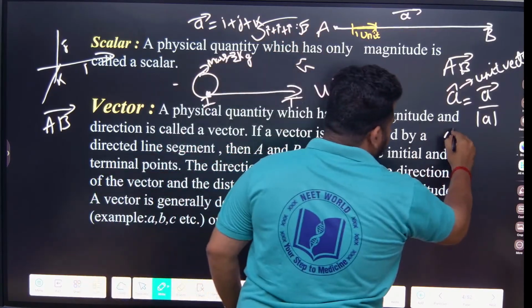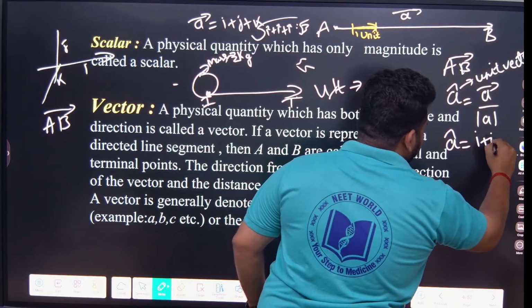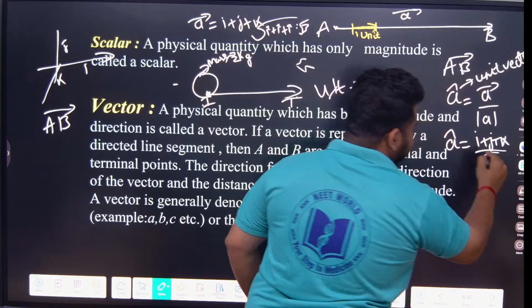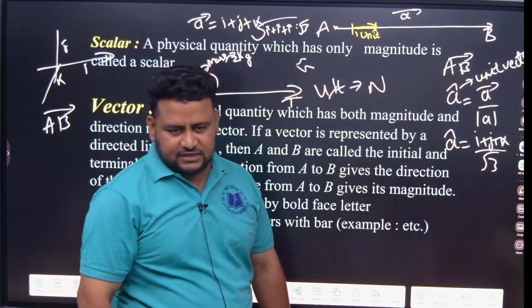So here A cap will be equal to I plus J plus K by root 3. This is A cap. Here I am writing plus.